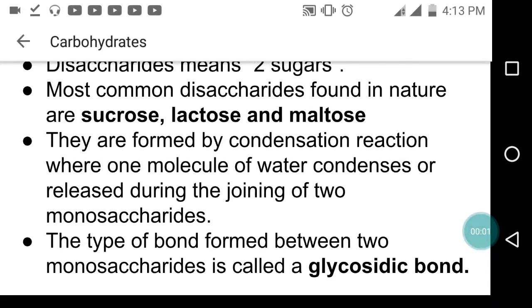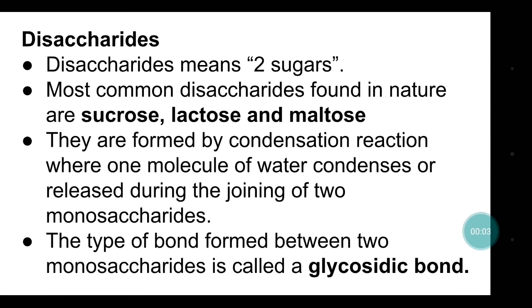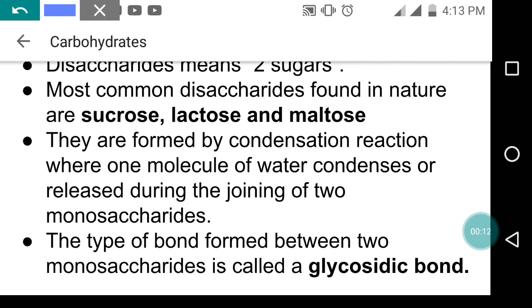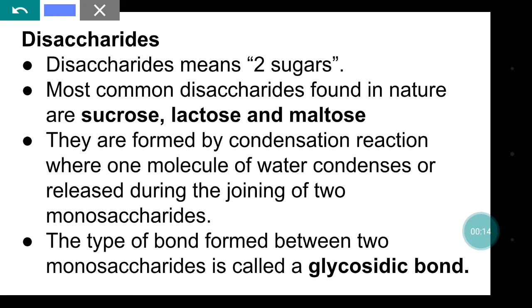Hello everyone. Today in this video I'm going to discuss disaccharides. So disaccharides means two sugars. Okay? So disaccharides are made up of two sugars and the most common disaccharides are sucrose, lactose and maltose.